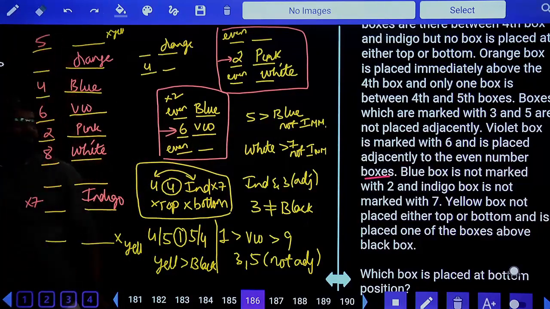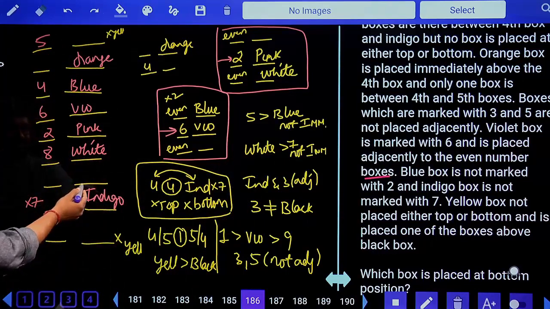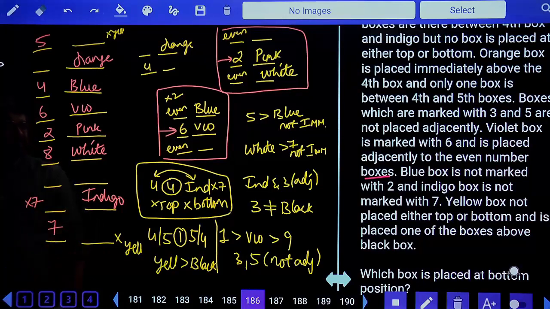So I'll take 5 here. Next. After white 7, but not immediate. This place is not for 7. This is also not for 7. This is 7. Next, what are the numbers that are left out?